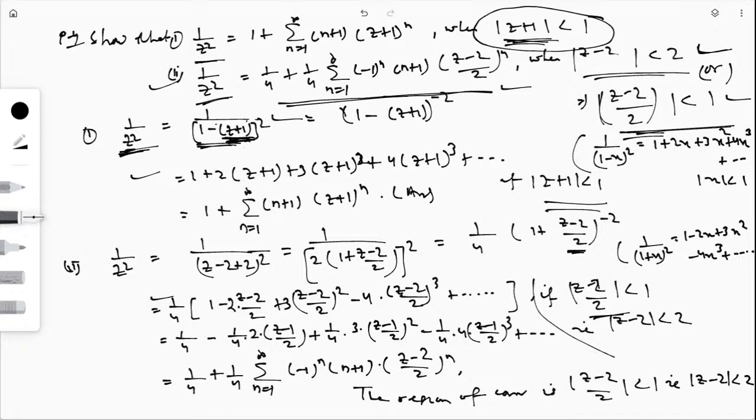Then comes another problem, problem number 5.